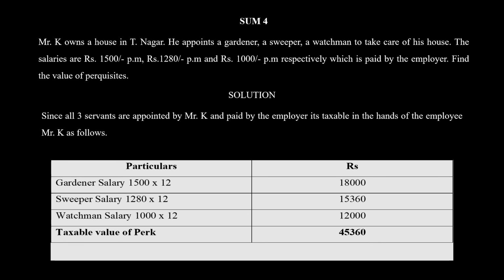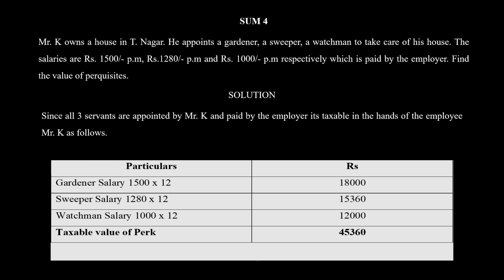Definitely the entire amount will be taxed. So gardener salary 1,500 into 12, 18,000. Sweeper salary 1,280 into 12, 15,360. Watchman salary 1,000 into 12, 12,000 is going to be fully taxed because it is a perquisite received by the employee Mr. K. So the taxable value of perk is going to be 45,360.